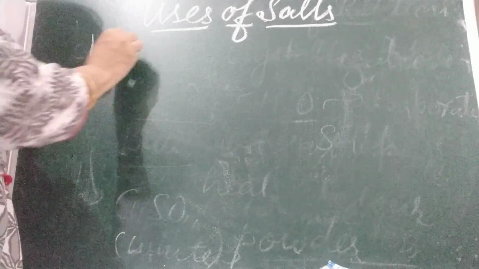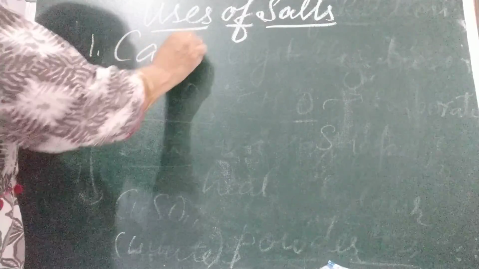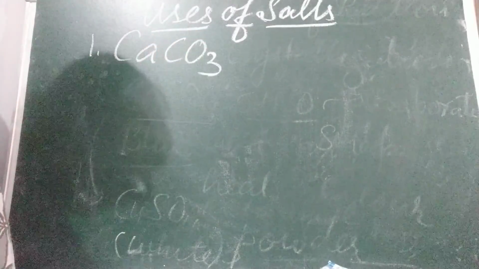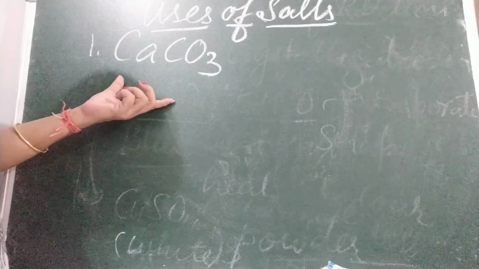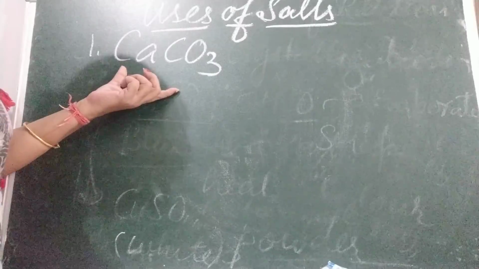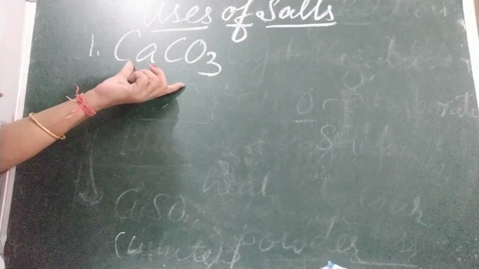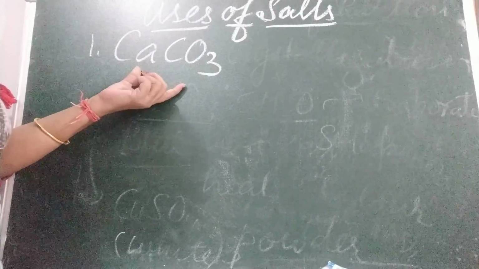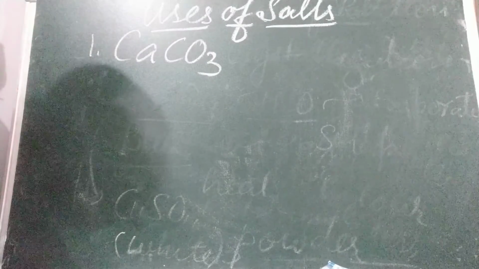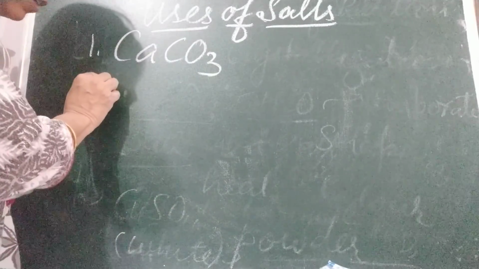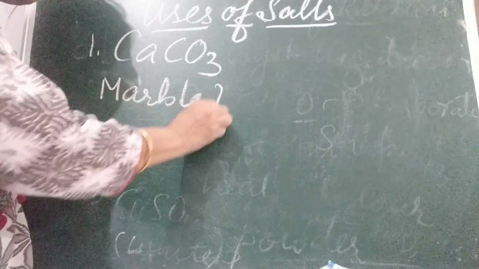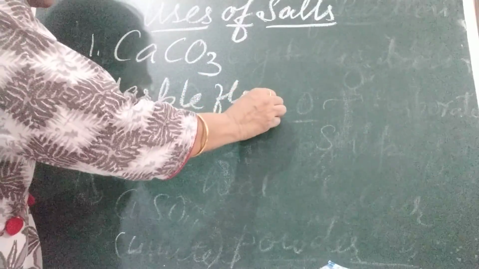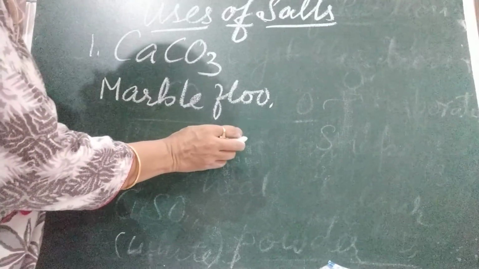See, first is calcium carbonate. First salt is calcium carbonate. We also call it marble lime. This calcium carbonate is present in marble, limestone, etc. Where we use it? For flooring in the form of marble. Marble flooring. It is present in marble. So marble flooring.